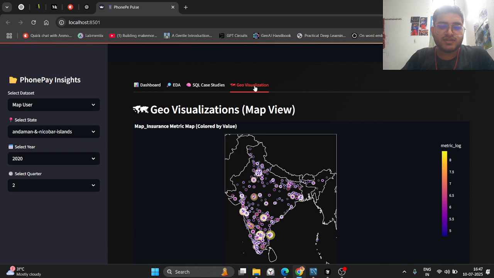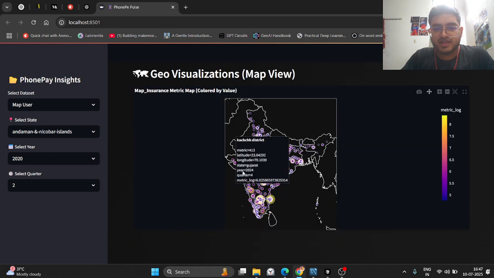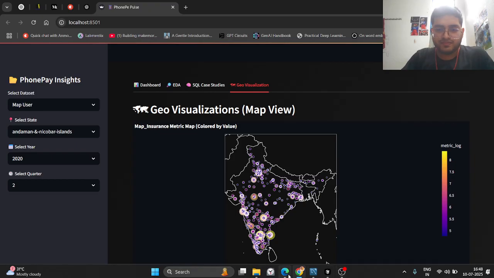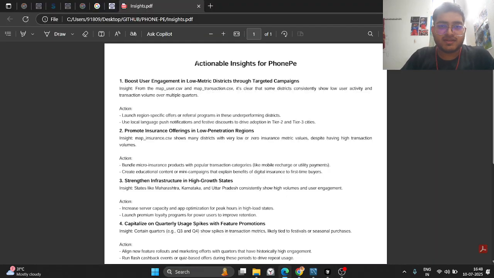And this is the geo visualization part. So here we can see, from the coordinates we got in the map insurance dataset, we can basically visualize in which part of India the transactions or insurance are higher. And these are our actionable insights for this PhonePe project.